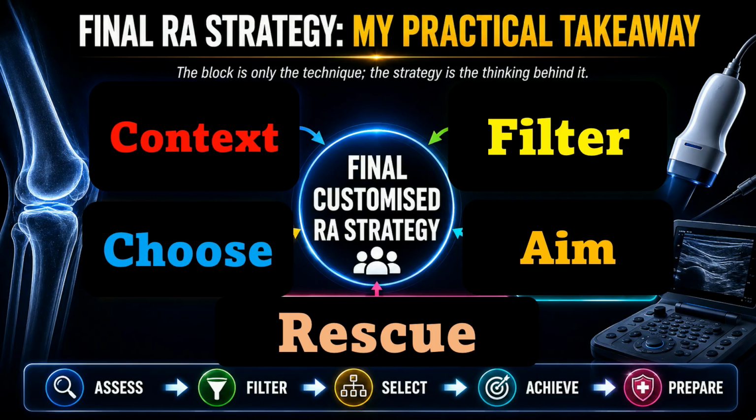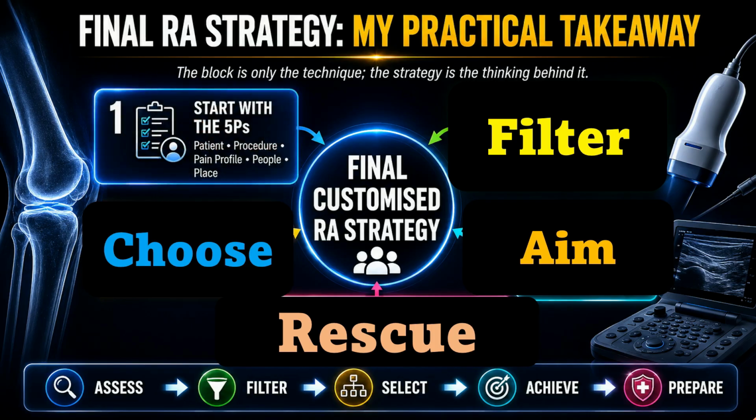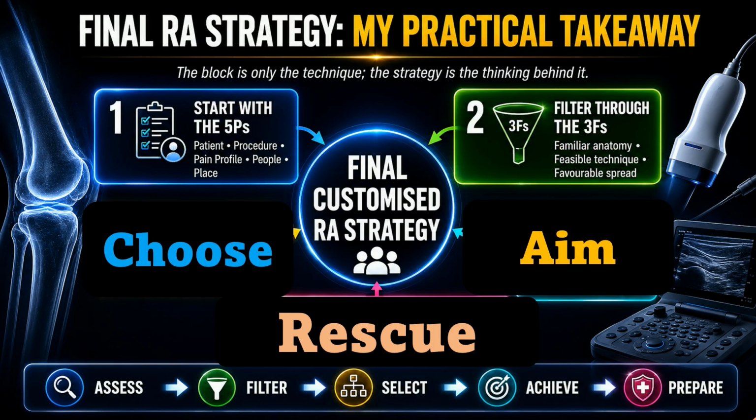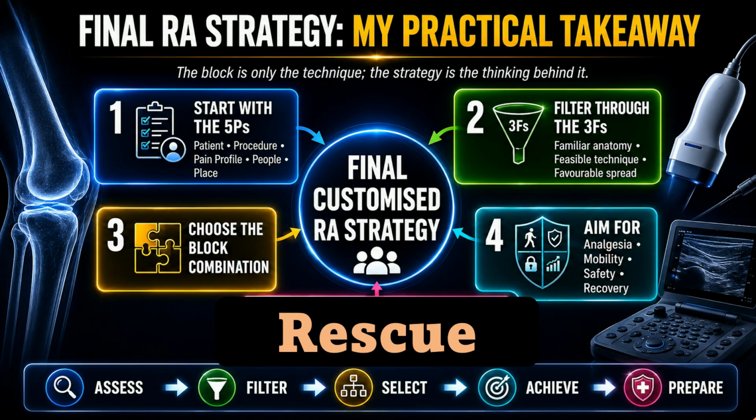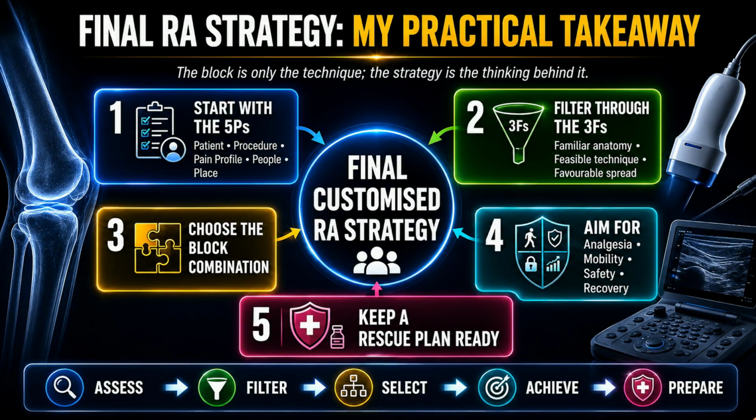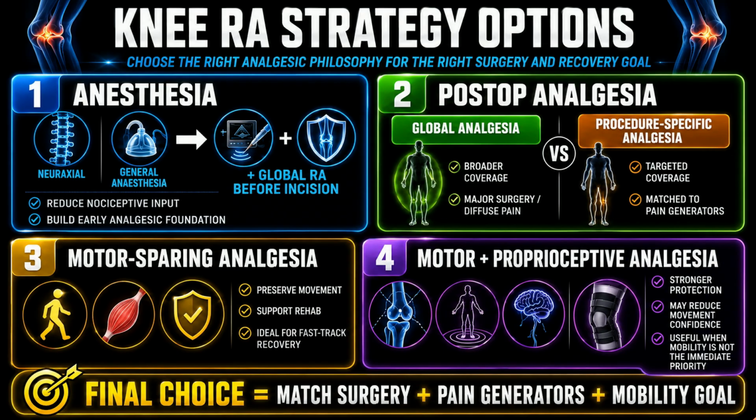My practical takeaway is simple. Do not jump directly to the block. First, assess the context using 5P: patient, procedure, pain profile, people, and place. Then filter the plan through 3F: familiar anatomy, feasible technique, and favorable spread. Only after that, choose the final block combination that provides analgesia, preserves mobility, maintains safety, supports recovery, and keeps a rescue plan ready. So always remember, block is only the technique. The strategy is the thinking behind it.